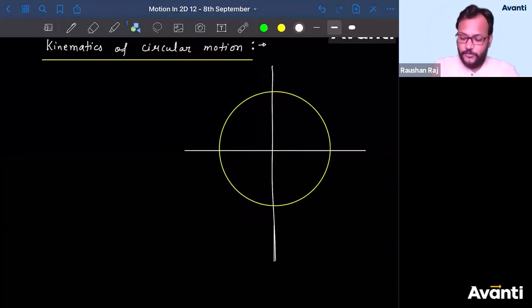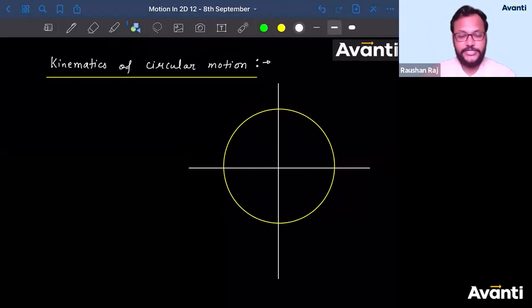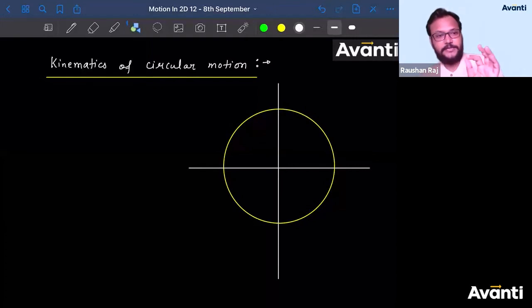See, start with the initial one. First, you should know what is position, isn't it, guys? What do you study first, bacha? Position. Then change in position, so then displacement, and then rate of change in position, so velocity or speed. Then you study the rate of change in velocity itself, so acceleration. So how is the order? Position, displacement, velocity, and acceleration.